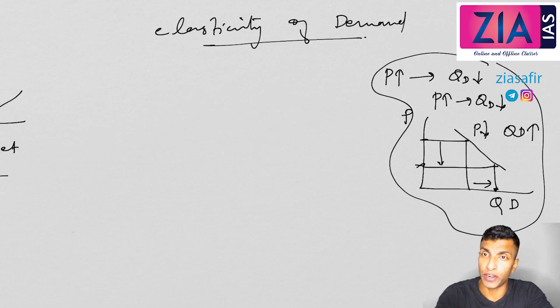And based on that, different concepts are there: elastic demand, inelastic demand, unitary elastic demand, perfect inelastic demand, etc. Different concepts are there, and all these are what we are going to solve now. So this is going to be a very important session. You can expect a prelims question from this area. Very important conceptual session. Okay, so we are building the concepts in the beginning.